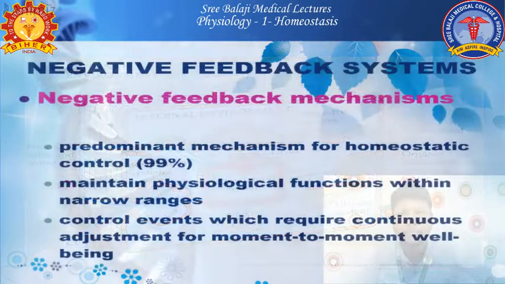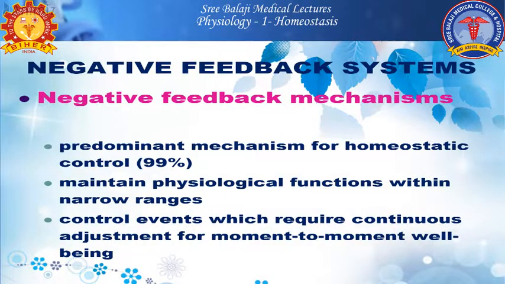As already discussed about the negative feedback systems, let us see in detail about the negative feedback mechanism. It is the predominant mechanism for homeostasis control, contributing almost 99% of homeostatic mechanisms. It maintains physiological functions within a narrow limit, and it controls functions which require continuous, time to time adjustment for the maintenance of homeostasis.